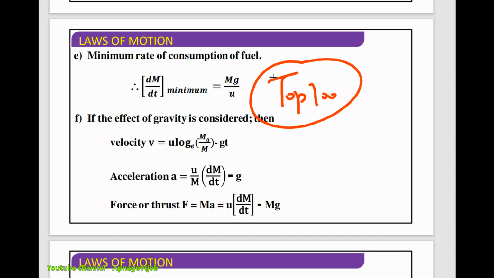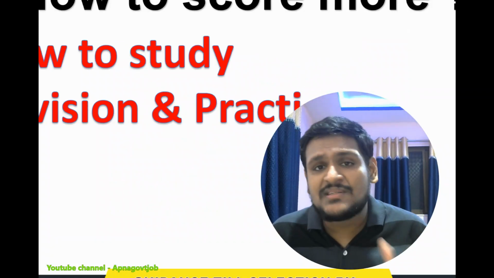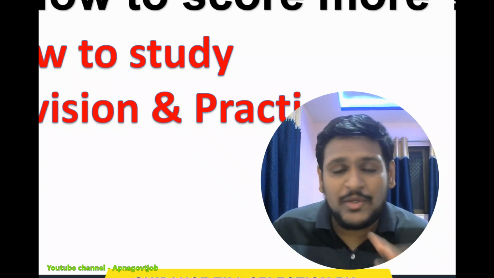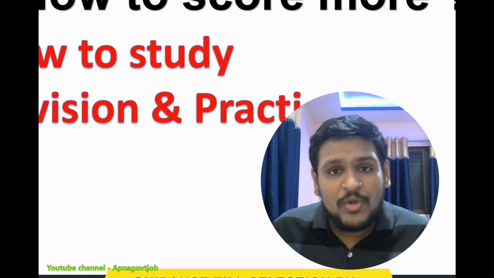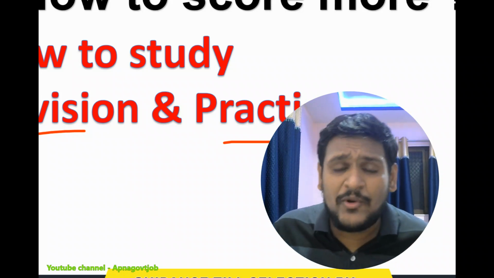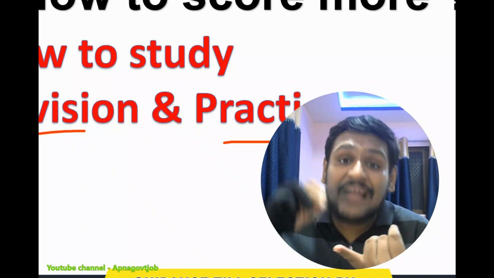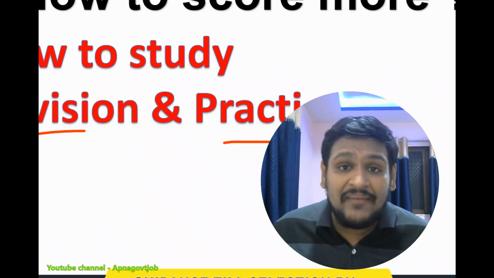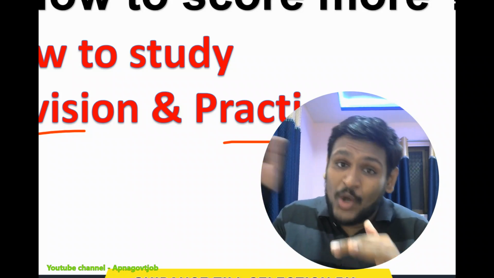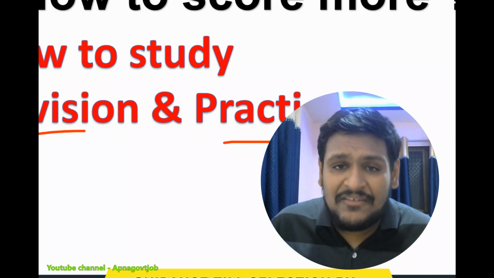Right, so I hope you got the things now, how you can score more marks in physics. Definitely our target will be this only, because we need to beat the 5 lakh candidates to be in the top 100. And the most important thing, just prepare your mindset for more revision and practice. Lots of practice will be required, because lots of formulas and lots of concepts are there in physics. You will study class 11, class 12 plus JEE level, so you can imagine what syllabus you have. I am not combining the non-technical part and mathematics till now. So lots of practice and revision is required.